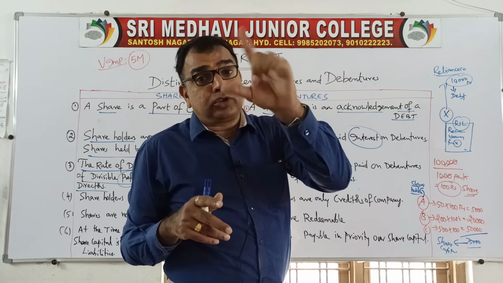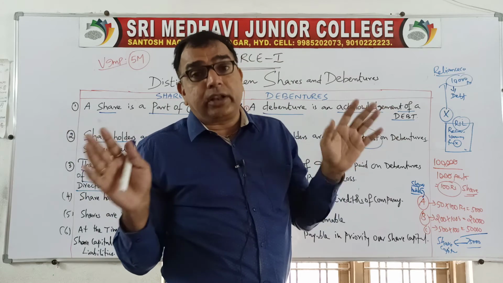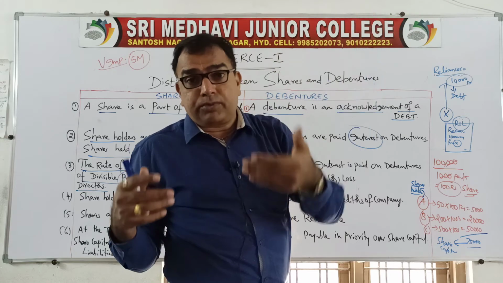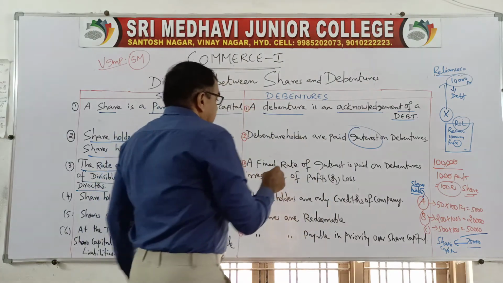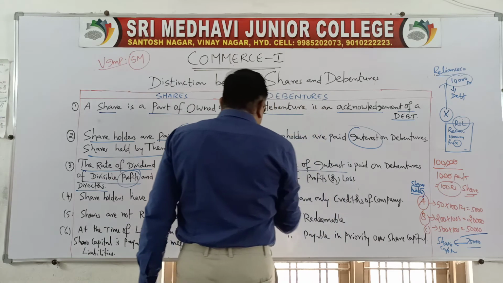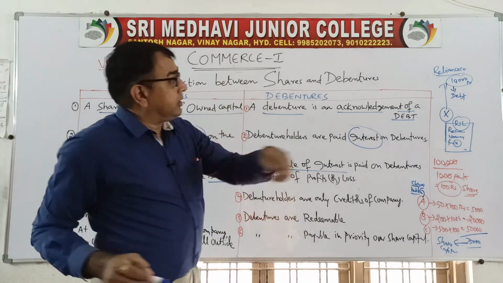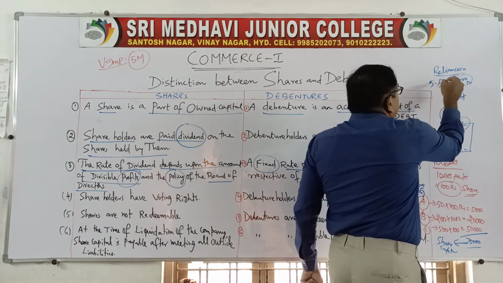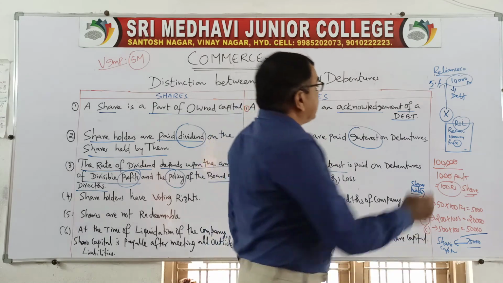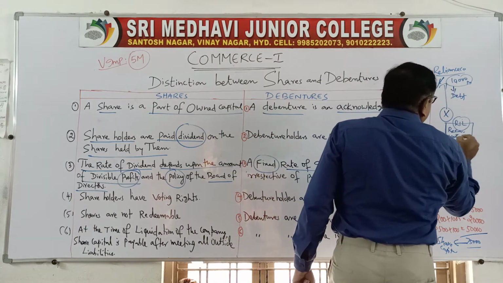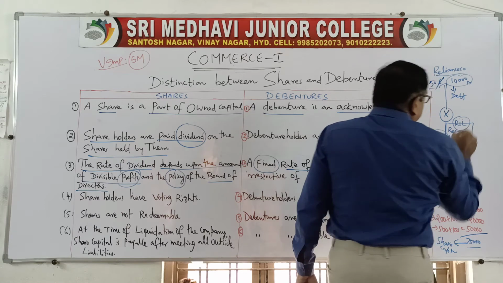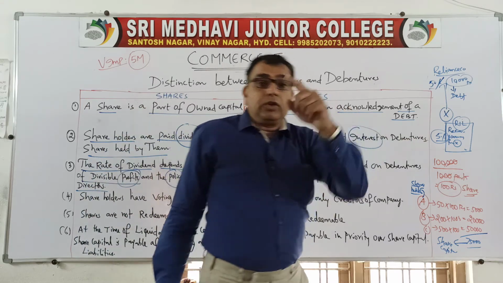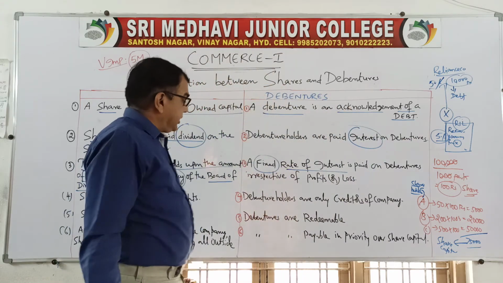So dividend payable to the shareholders is not fixed. You cannot decide in advance that I am going to get this much of dividend every year. No, it is not like that. Sometimes you may get more, sometimes you may get less. But here, the rate of interest is paid fixed. While issuing the loan, while issuing the debenture itself, we declare here 5% debentures, 10% debentures. The rate mentioned on the document is fixed. According to that rate, you are paid the interest. Clear?